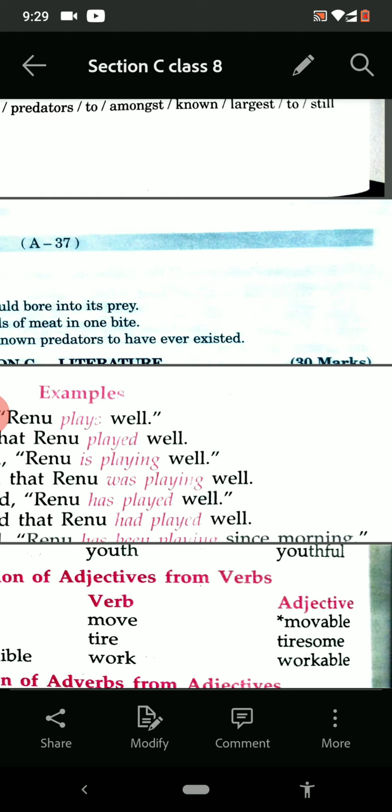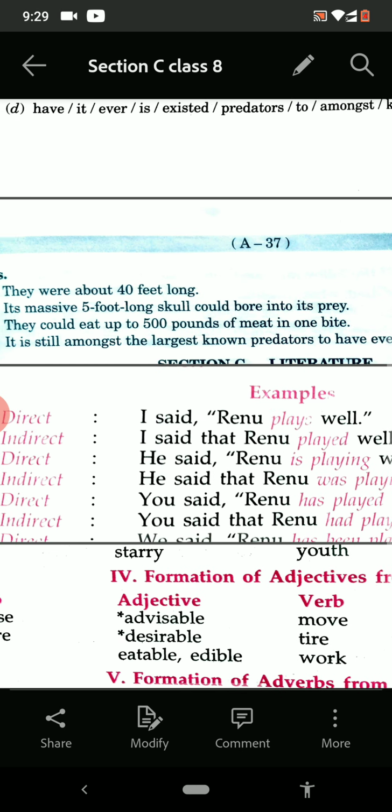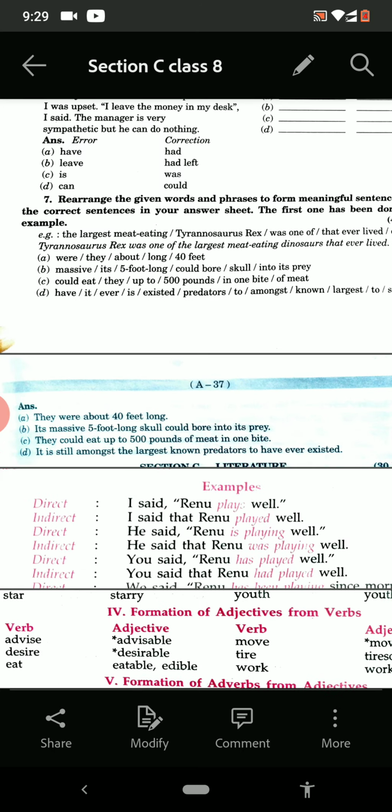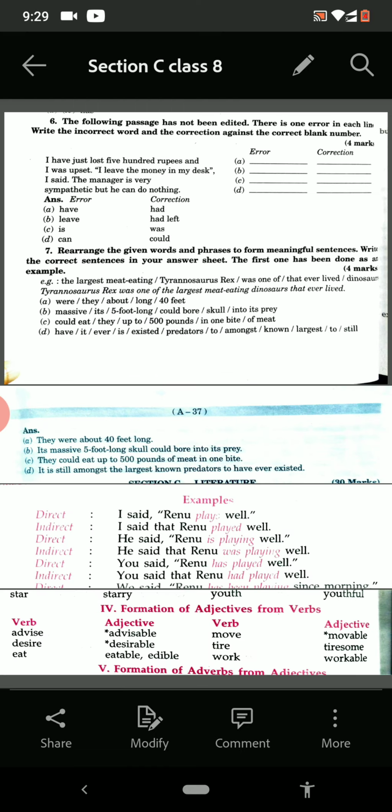The answer: move, movable; tire, tiresome; work, workable; and here advise, advisable; desire, desirable; and eat, eatable or edible. Both the answers are correct. So out of verbs, adjectives have been framed. So this is formation of words.